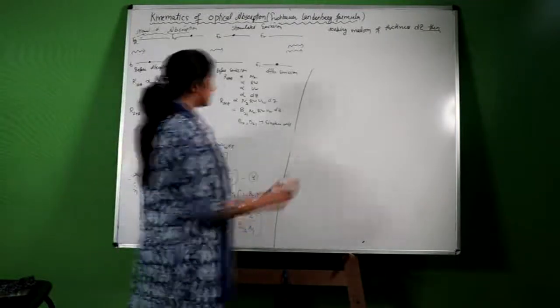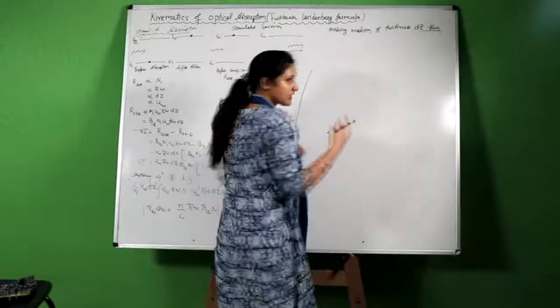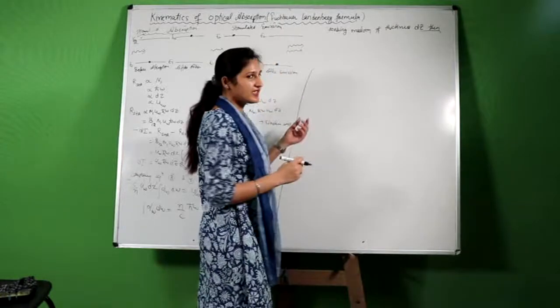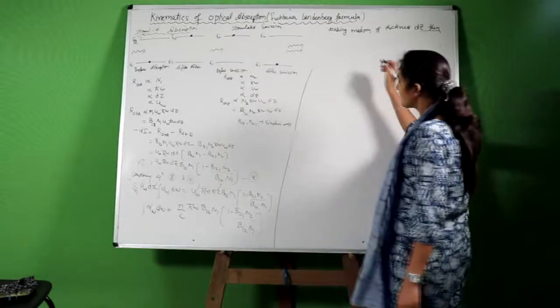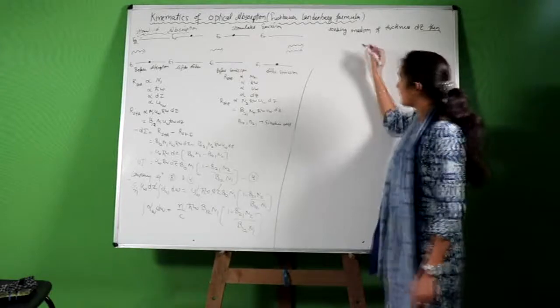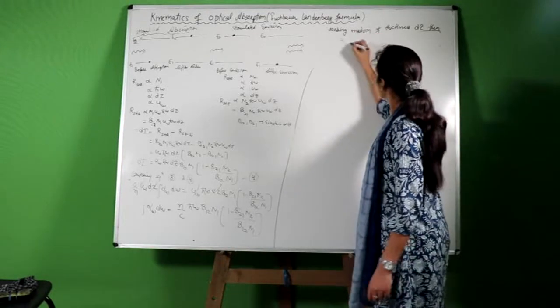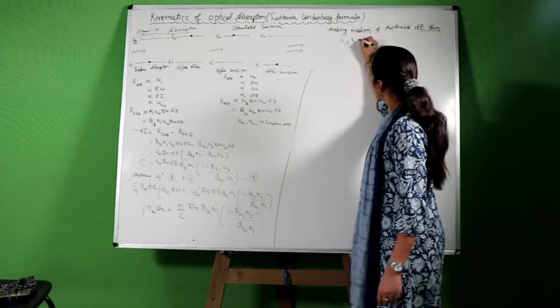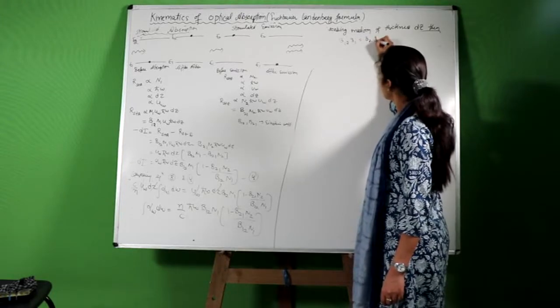Now we know that the ratio of the Einstein coefficients B12 equals B21 only in the case of non-degenerate states. But if there is degeneracy of the energy levels, then B12 G1 equals B21 G2.